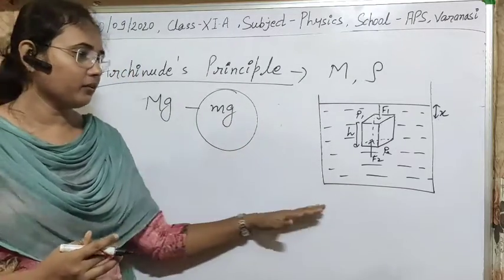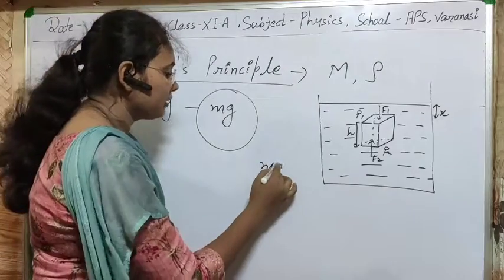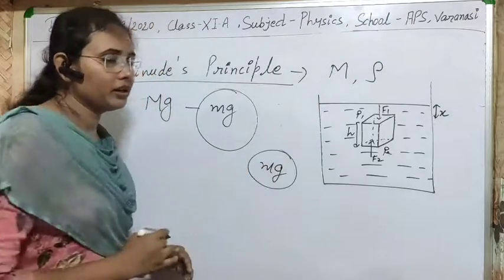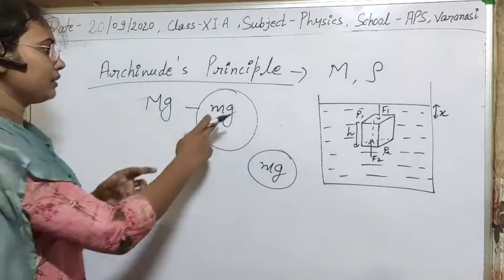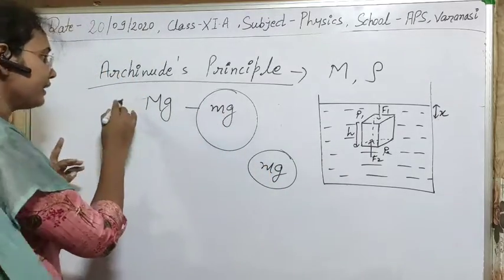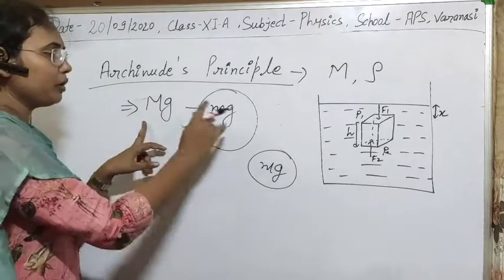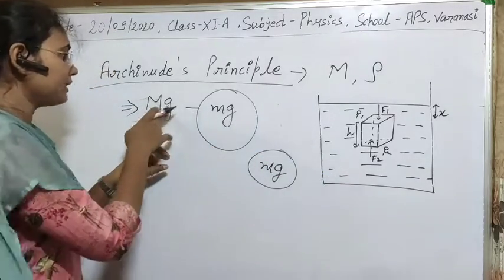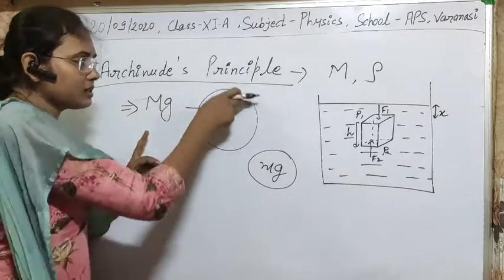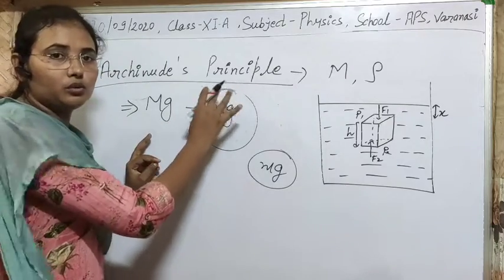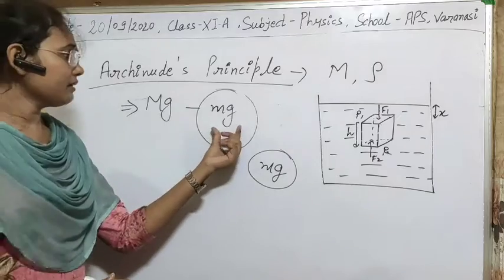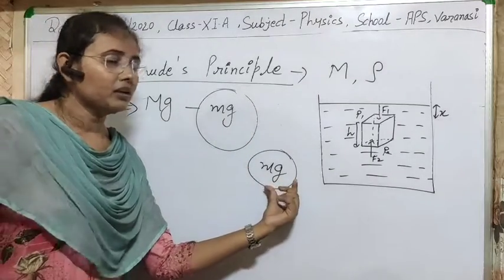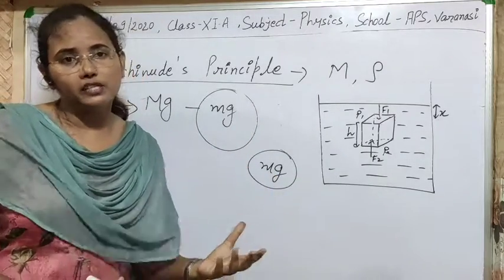As we have calculated already, the weight of the liquid displaced by the body is small mg. Since the weight of the body when immersed in the liquid is capital Mg minus small mg, it is losing weight by this amount. So the loss in weight will be equal to the weight of liquid displaced by it.